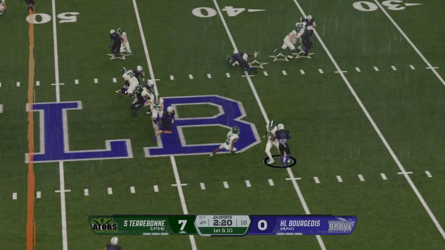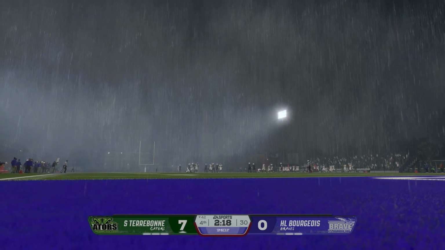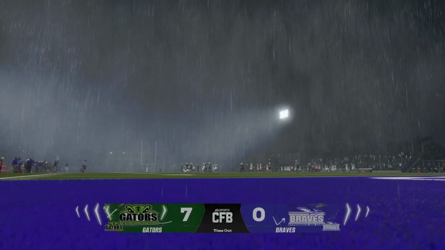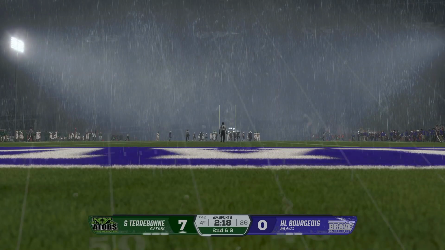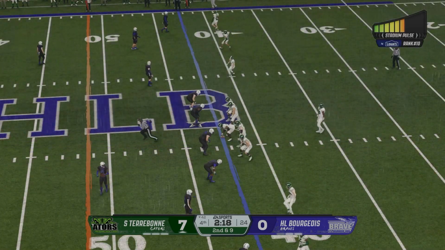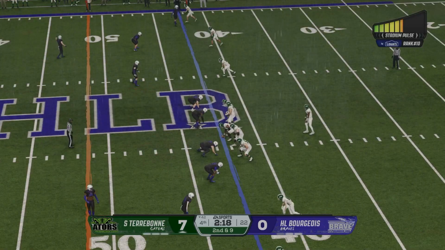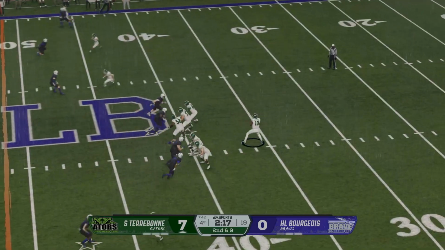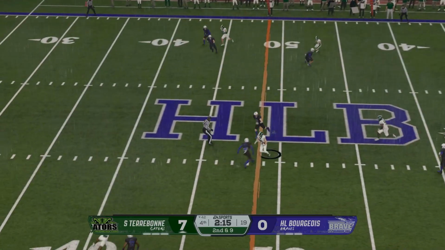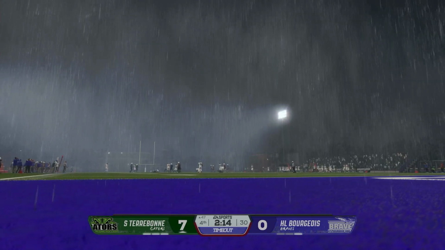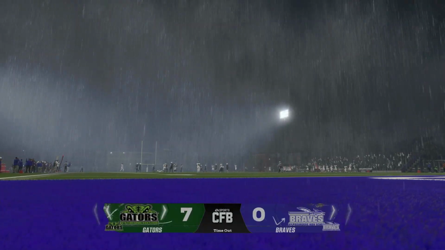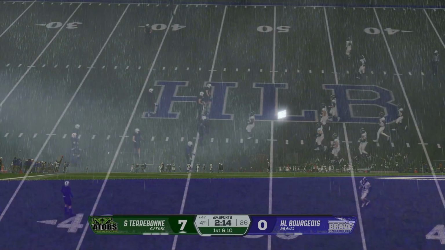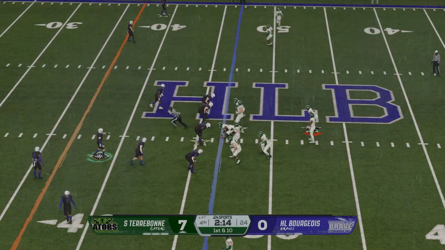He'll keep it himself. Runs through a tackle. Quick timeout called by the defense, stopping the clock to save as much time as possible for their offense. 5 wide receiver formation on 2nd and 9. Wants to go up top. He finds a soft spot in the middle. Stopped at the 47-yard line, a 10-yard gain, and they'll move the markers.